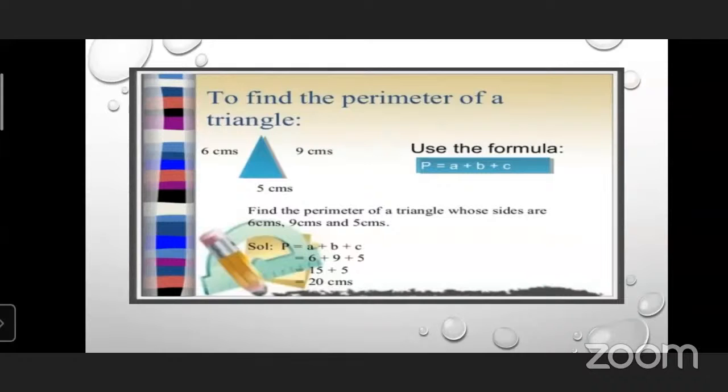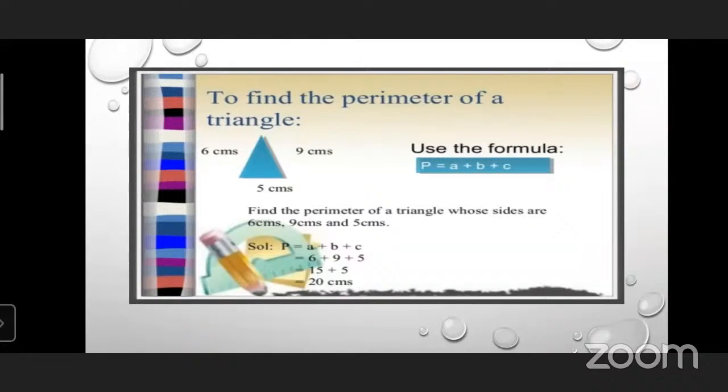As you know, a triangle has three sides, and here one example is given for you. The first side is 6 centimeter, another side is 5 centimeter, and the next side is 9 centimeter. Find the perimeter of the triangle whose sides are 6 centimeter, 9 centimeter, and 5 centimeter. What will be the solution? P is equal to A plus B plus C. A means one side, B means another side, and C means the next side.